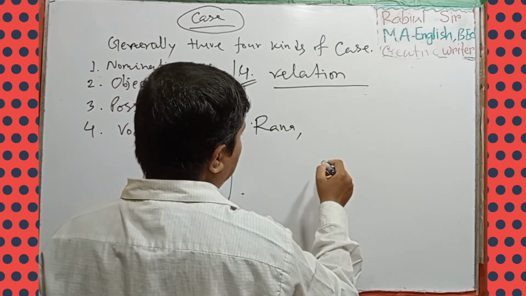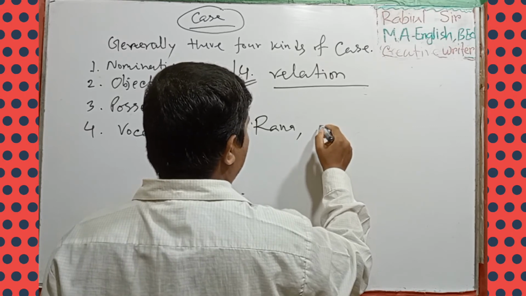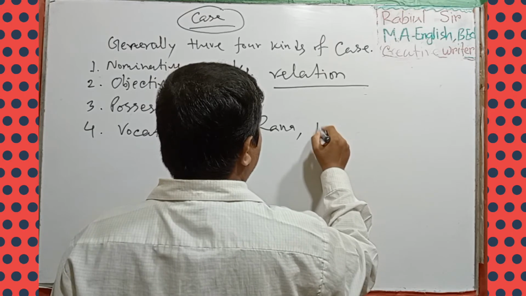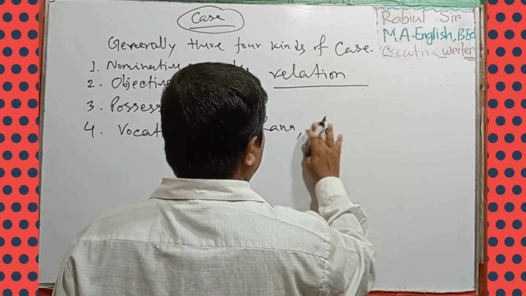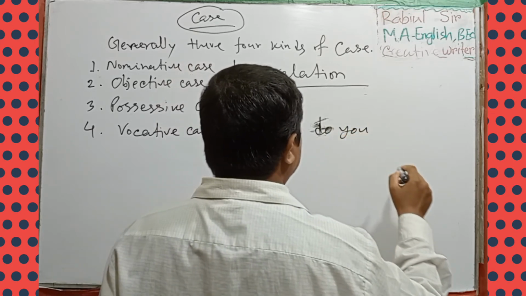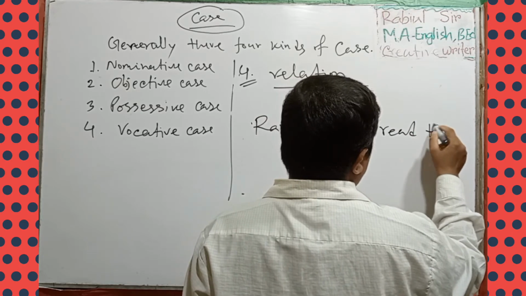Rana, can you give me a pen? Rana, do you read the book?